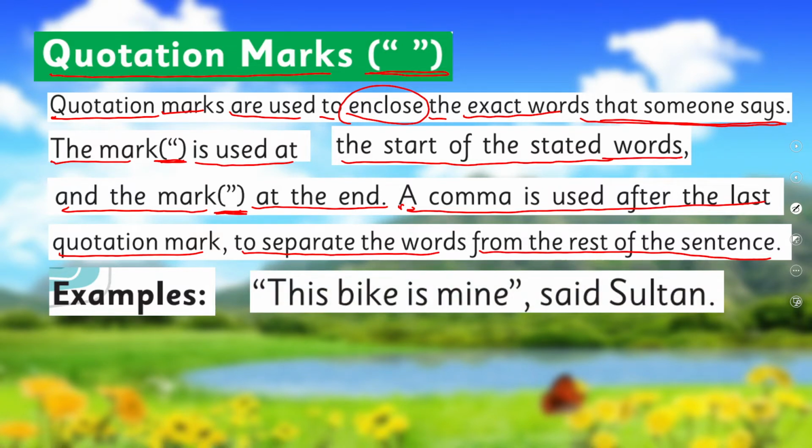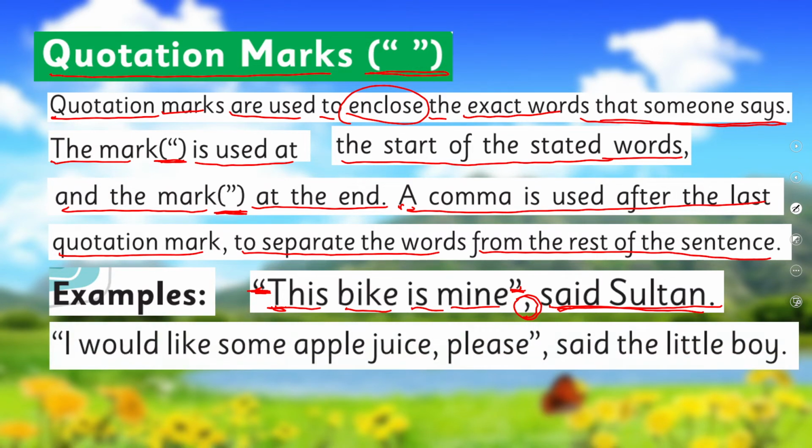These quotation marks are telling we are going to state or narrate a statement. We are going to write a statement which someone has said. "This bike is mine." Quotation marks close. See, started here, closed here, and then we put a comma to separate it from the rest of the sentence. Who said it? Said Sultan. Means Sultan said, this is my bike. And one thing more, when we start these punctuation marks, the first letter of this sentence is always capital, right?